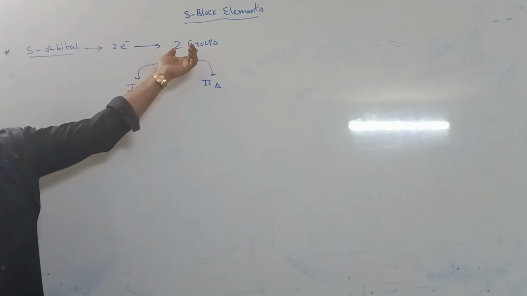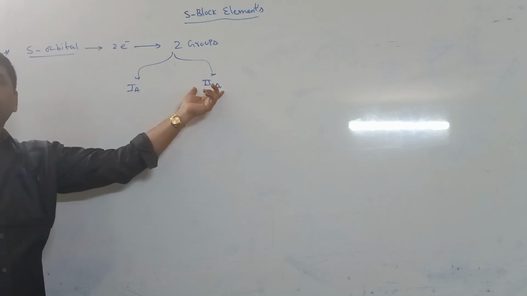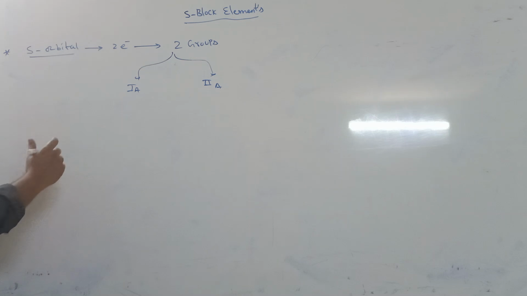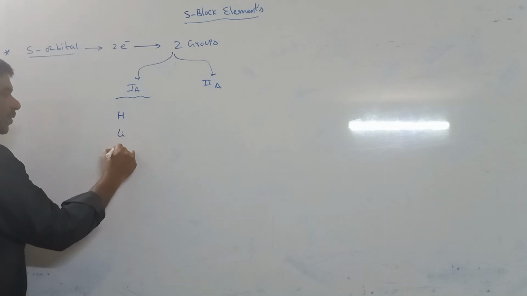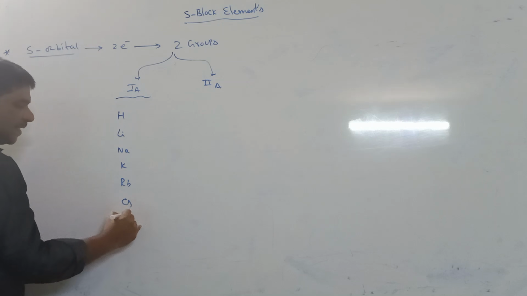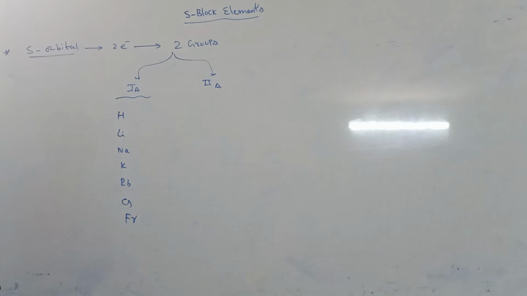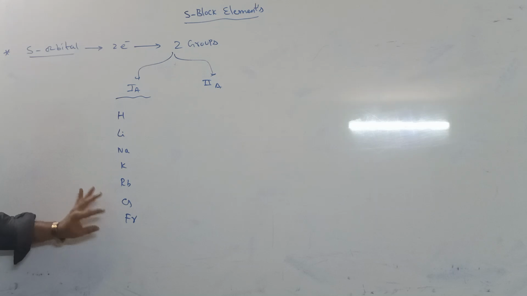In S block, there are two groups. One is 1A group elements, another one is 2A group elements. What are the 1A group elements? Hydrogen, lithium, sodium, potassium, rubidium, cesium, francium are called 1A group elements.